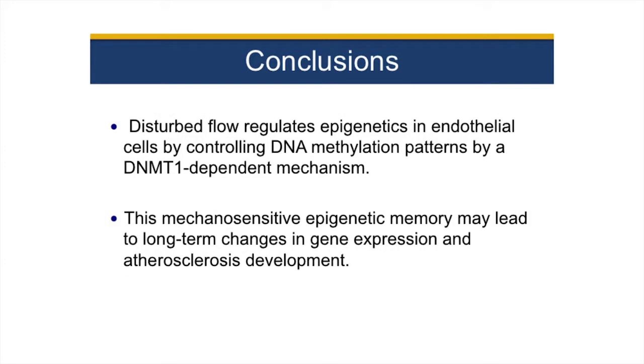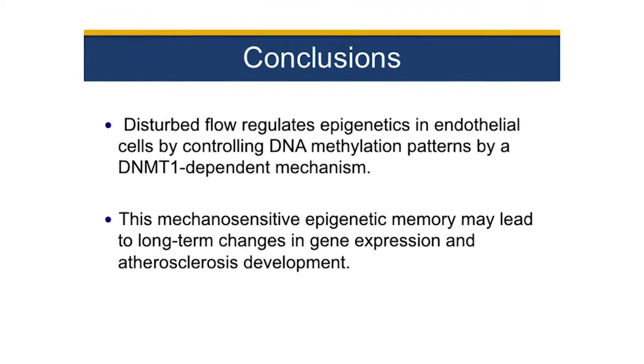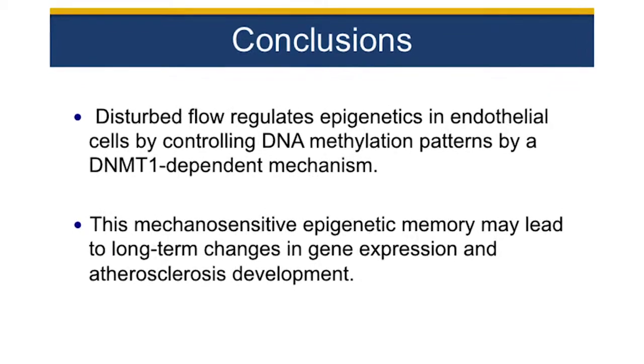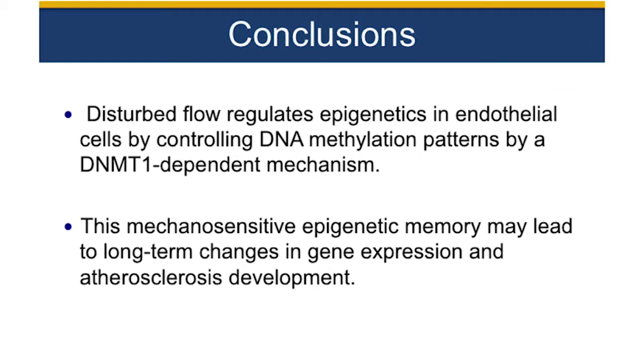In conclusion, we showed that disturbed flow regulates epigenetics in endothelial cells by controlling DNA methylation in a DNMT1-dependent mechanism. This mechanosensitive epigenetic memory may lead to a long-term change in gene expression and atherosclerosis development.